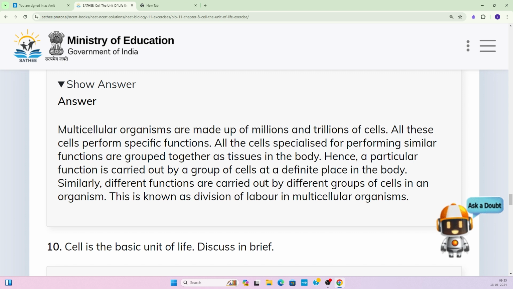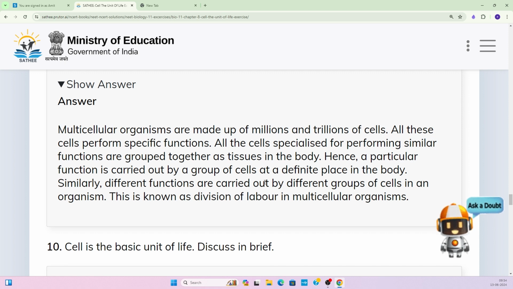This tissue has to perform this function, and the second type of tissue performs the second function. Similarly, at the organ level of organization, a particular organ is there to perform a particular function, and another organ performs another function. At the organ system level, there is a digestive system that is confined to the process of digestion.